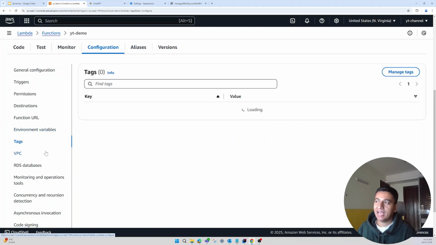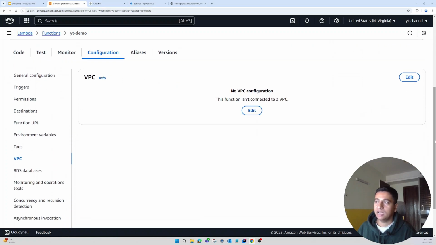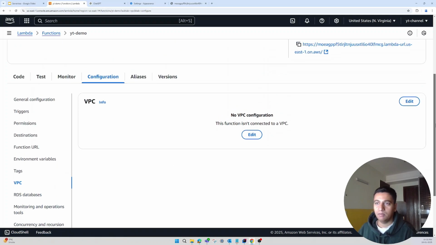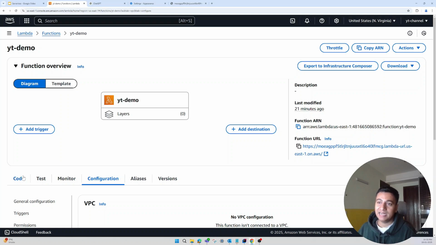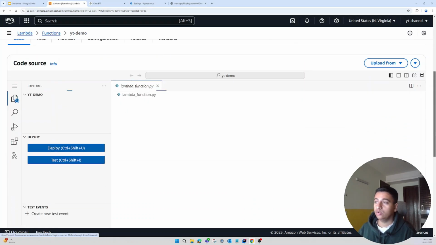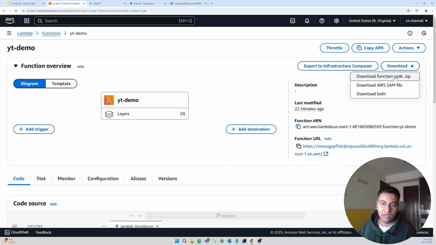And you have tags and you have VPC. By default, a Lambda function is not associated with any VPC, but if you want to do that, you can edit this and add it to a VPC. After that, you have a few more advanced options which we do not have to worry about as of now. One more important thing: let's say you have created this Lambda function and you want to take a backup of it, or you want to share it with some of your friends. On the top, you see this download option. If you click on this, it will give you an option to download it as a zip file. We can download this as a zip file and later upload it again to any other Lambda function.